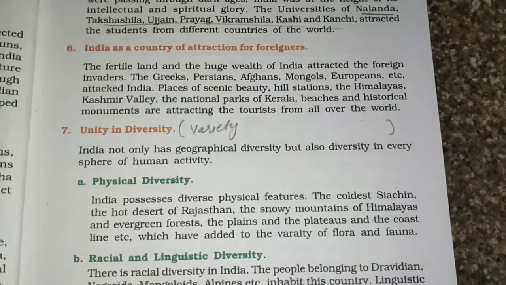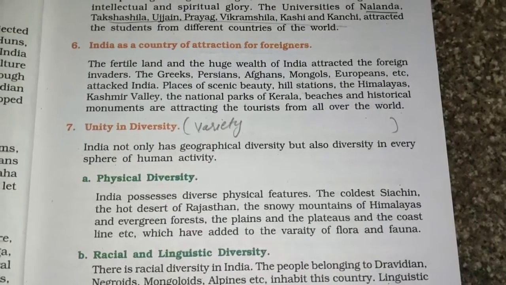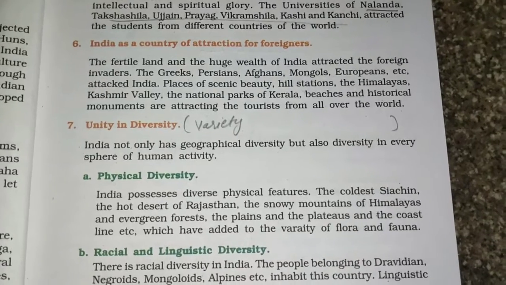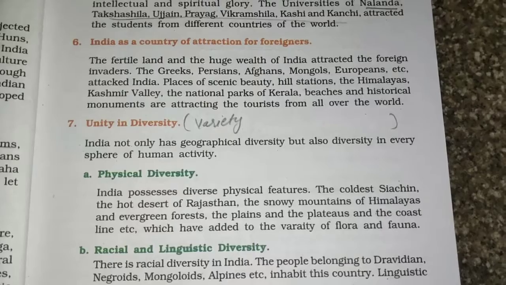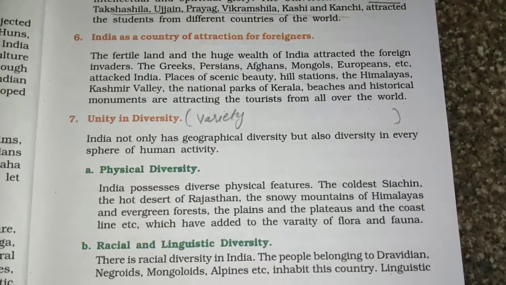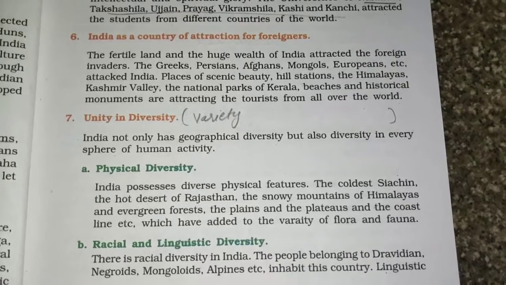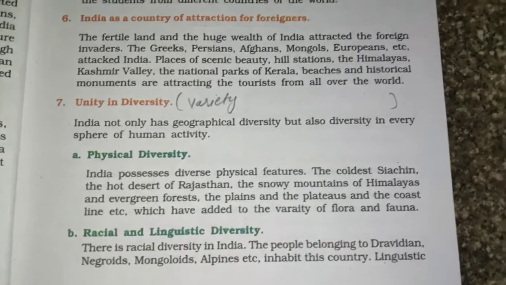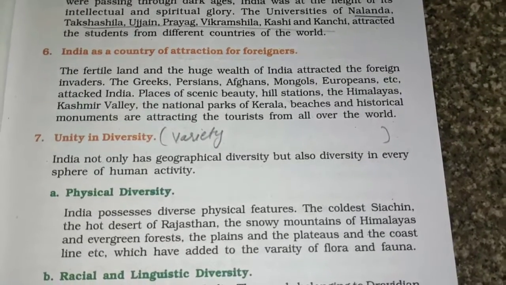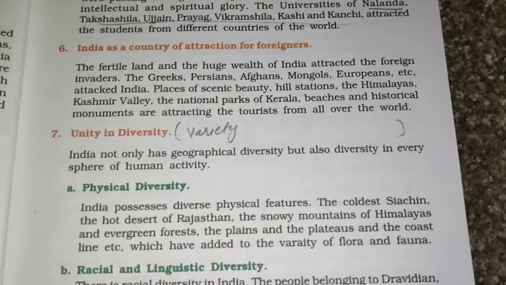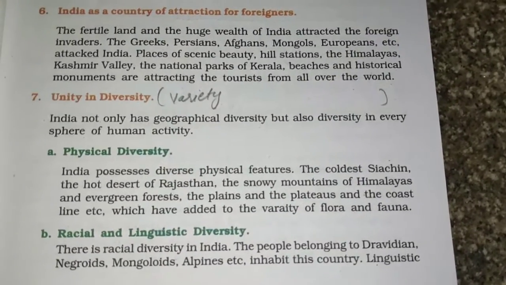The fertile land and huge wealth of India attracted foreign invaders: the Greeks, Persians, Afghans, Mongols, Europeans, etc. attacked India. Places of scenic beauty, hill stations, the Himalayas, Kashmir Valley, the national parks of Kerala, beaches, and historical monuments attract tourists from all over the world. So India has a lot of foreign travelers who come to see its scenic beauty because of its culture, multilingualism, etc. Unity in diversity. So diversity means variety.